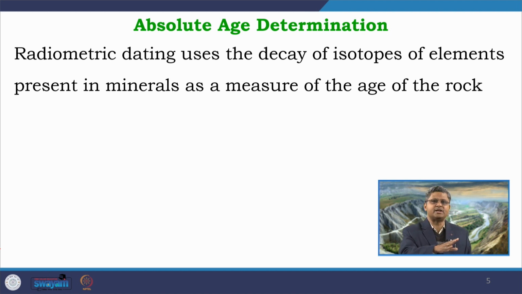From that parent isotope we get radiometric decay, and due to that decay we get a daughter isotope. At any point of time we can determine the ratio of the parent isotope to the daughter isotope. For certain elements, that ratio has a standard time period which we commonly call the half-life. Based on that we can measure the age of the rock.